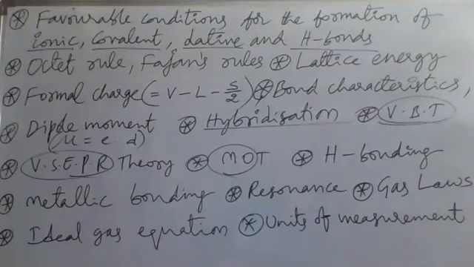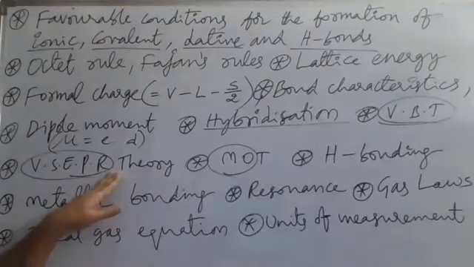Because the lone pair will occupy more space. The lone pair electron cloud has more size. And the lone pair is attracted by only one nucleus. That's why the electron cloud of lone pair will be larger in space, so they repel more. That's why repulsions will be maximum between lone pair and lone pair.